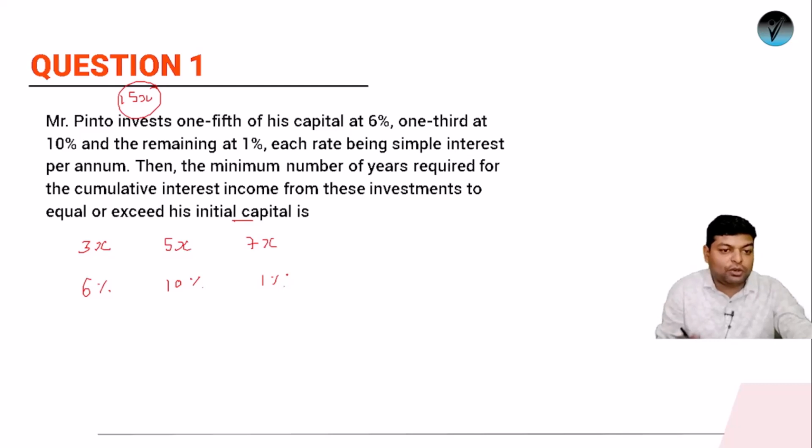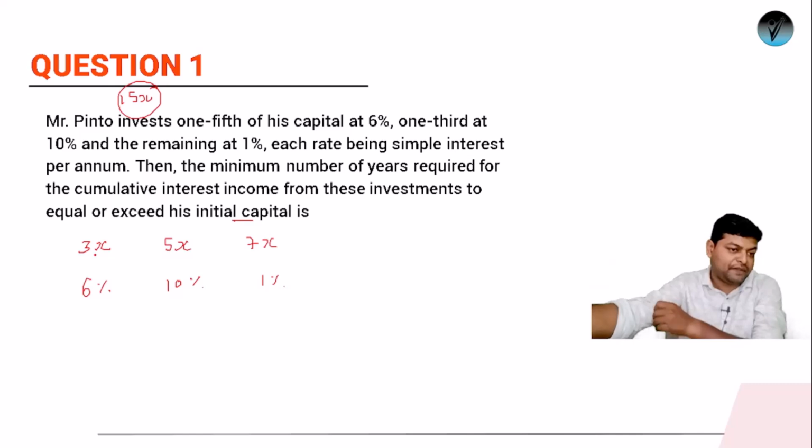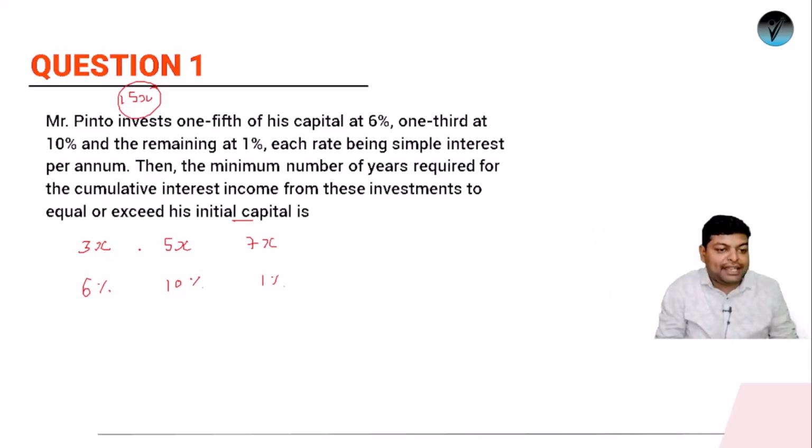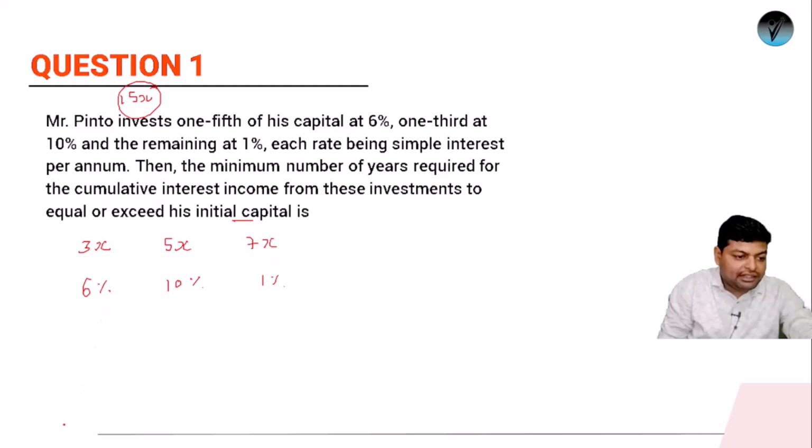So first of all, look at what we have. We know how much part has been invested at what rate of interest. So if I calculate the interest for just one year, for 1 year, how much percent of total investment will I get as interest? Since I have to deal with percentage, let's use the concept of allegation here. Or not allegation, we are using a simple concept. Understand it like this, the ratios will be 3:5:7.